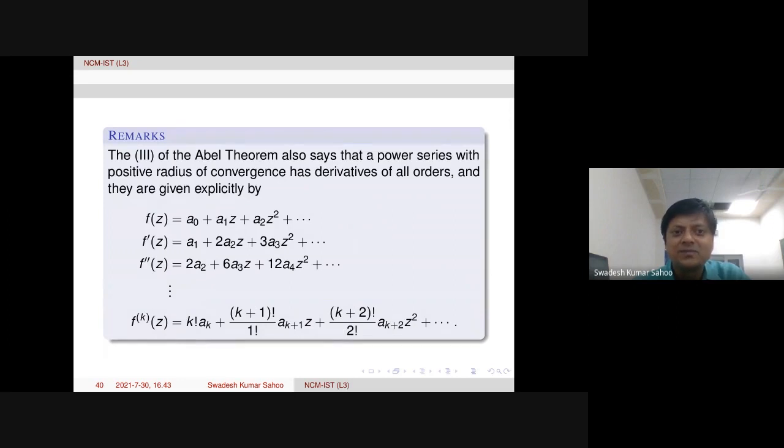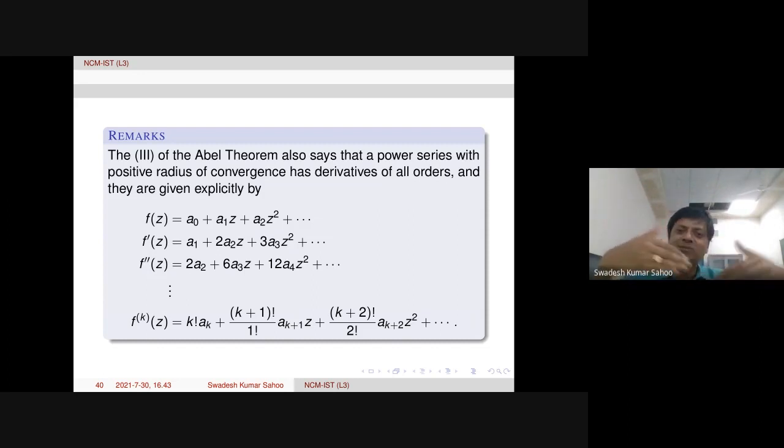Anyway, so some remarks here. The third part of Abel's theorem also says that a power series with positive radius of convergence has derivatives of all orders. Because of term by term differentiation, the first series is given, convergent within mod z less than r.